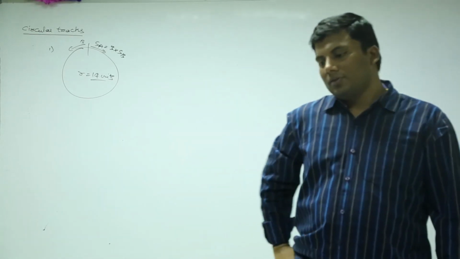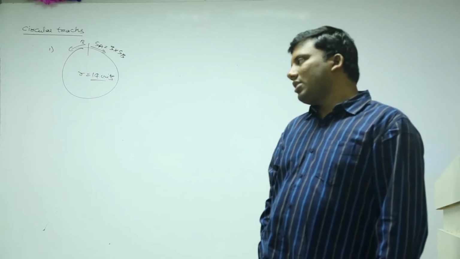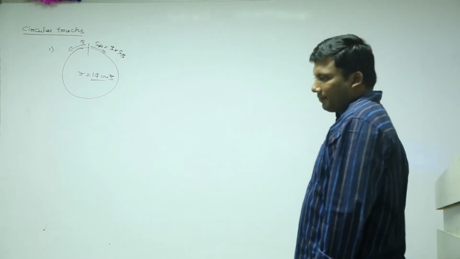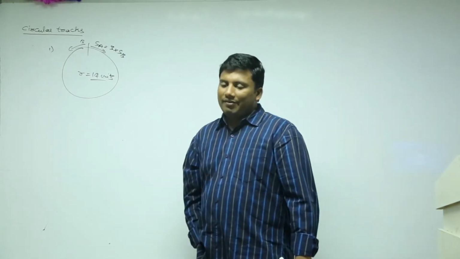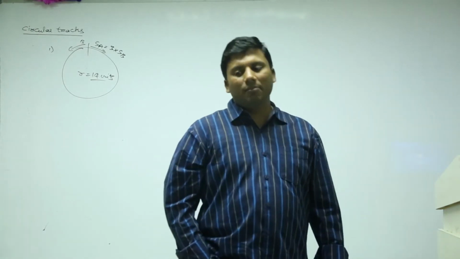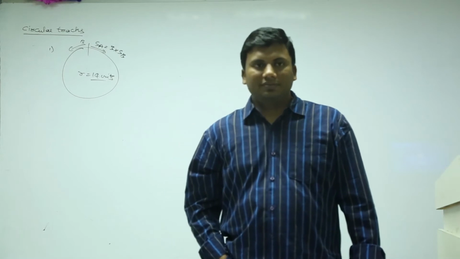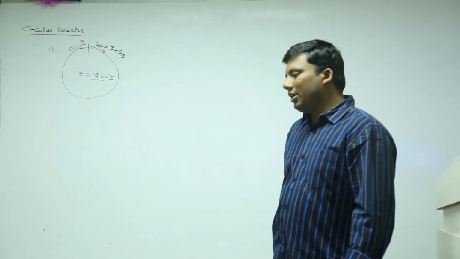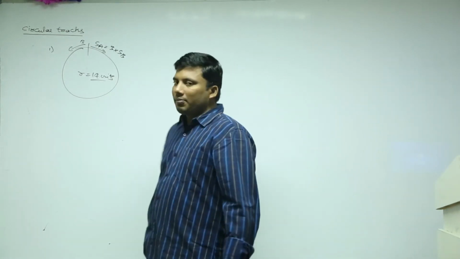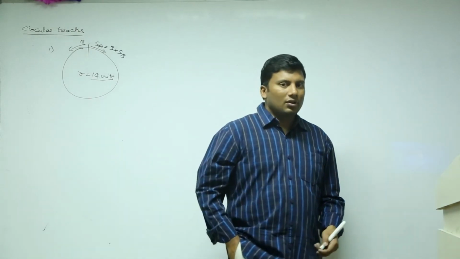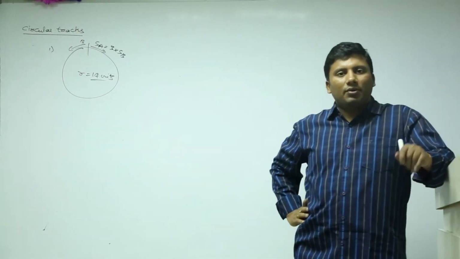Second question. Find the total distance traveled by A from the starting point till the third meeting point.